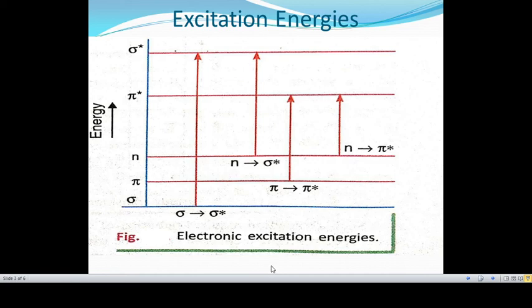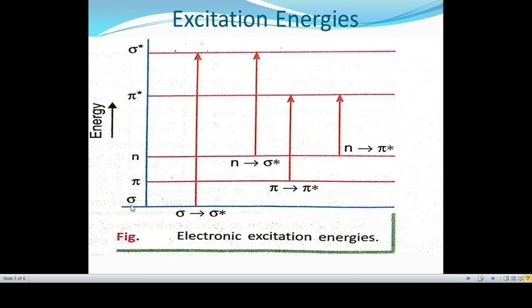According to molecular orbital theory, when a molecule is excited by the absorption of energy in the form of UV or visible light, its electrons are promoted from bonding to antibonding orbitals.